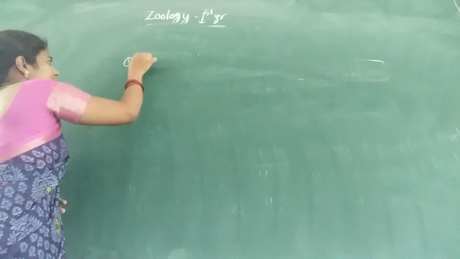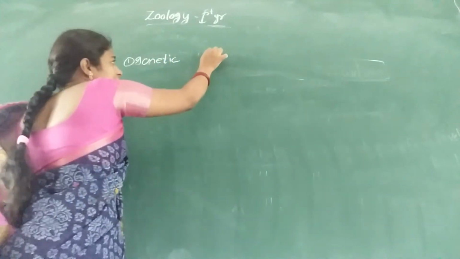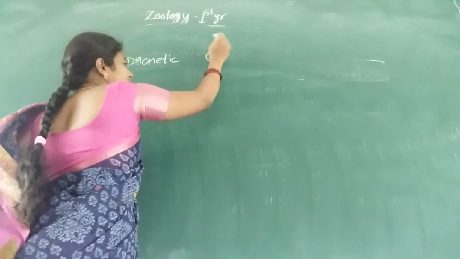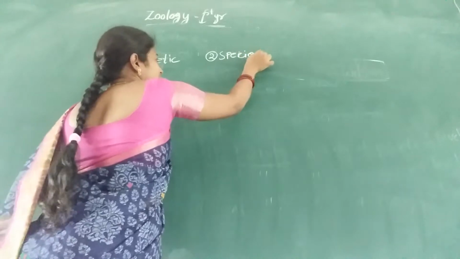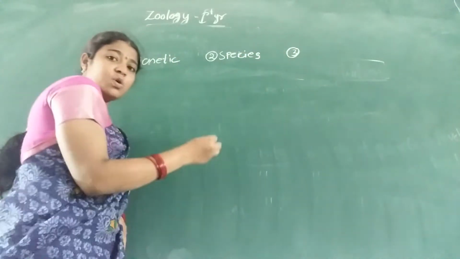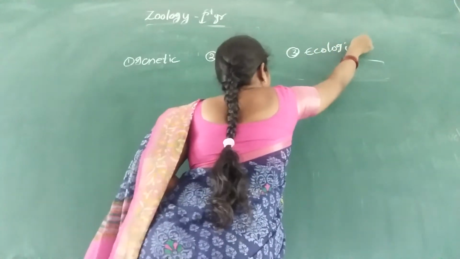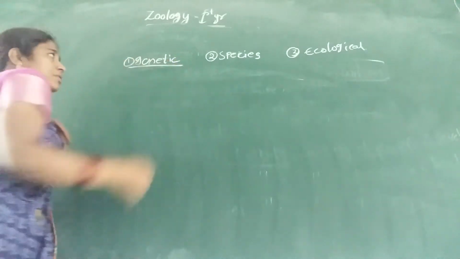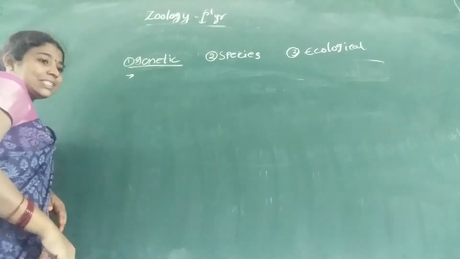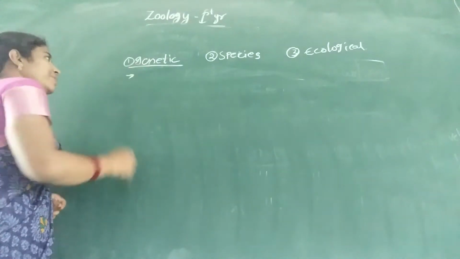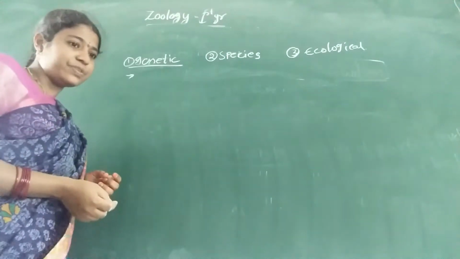First one is genetic diversity. Second one is species diversity. Third one is ecological diversity. Here genetic diversity means differences or diversity at the level of genetics, that is, at the level of chromosomes and at the level of genes.